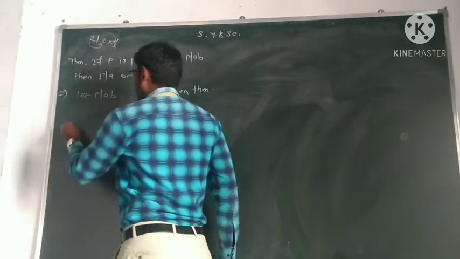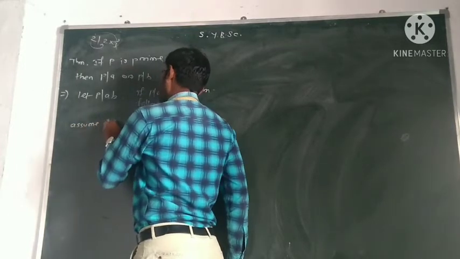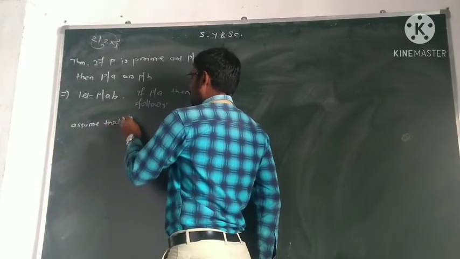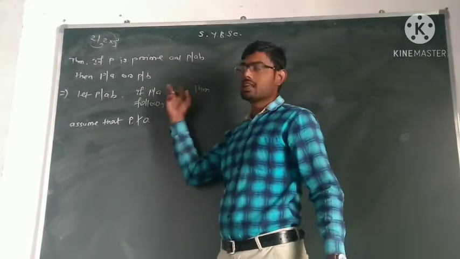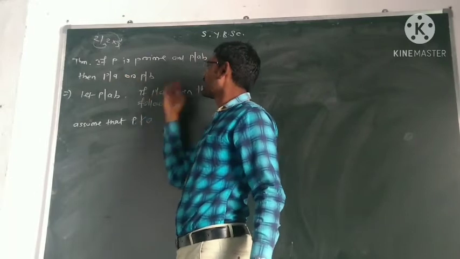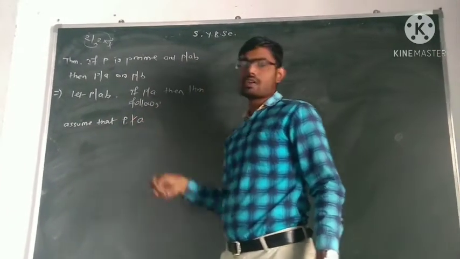So we will assume that P does not divide C. Because if P divides A, then we have to prove P divides A or P divides B, then the theorem is over, the proof is over. So assume P does not divide C.